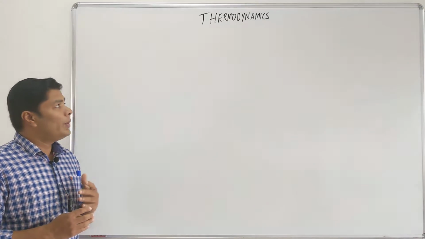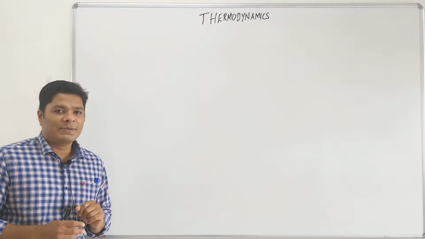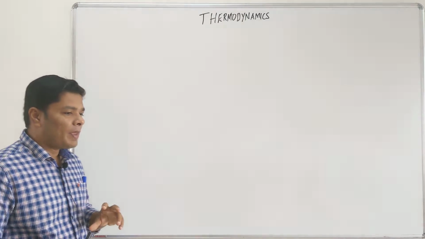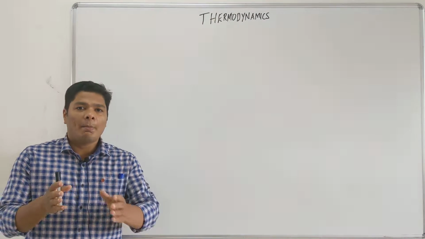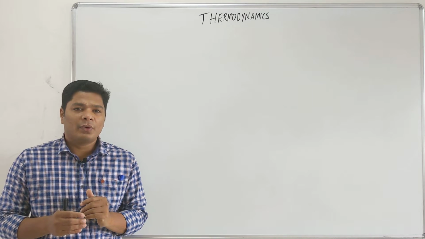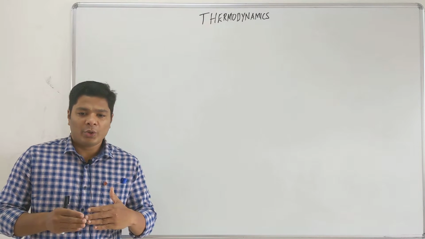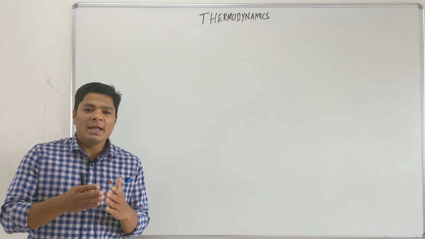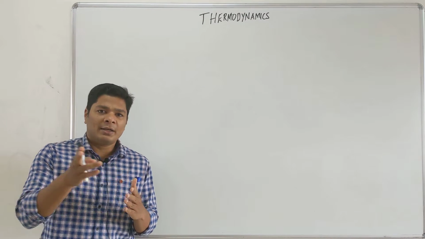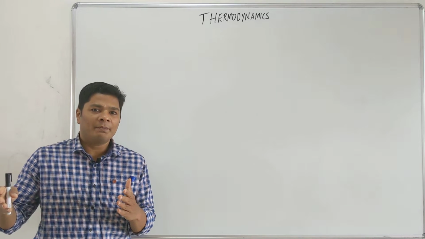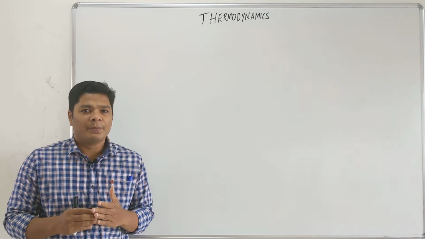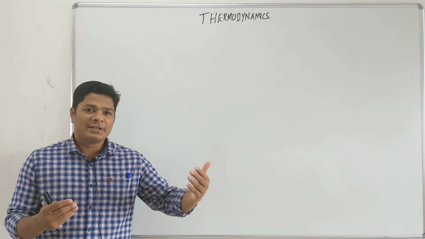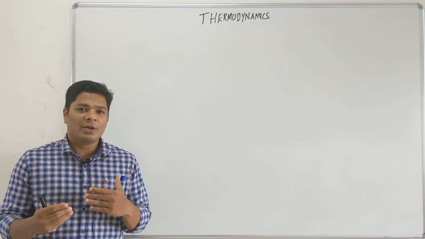Okay, now when you look into thermodynamics, the first thing you want to say is functions: state function and path function. So any given quantity can depend on the path you take. For example, if you take your house, going from your house to the nearest neighbor's house, depending on the direction you take, the path you take, the amount of work done by you is different. Obviously, if you went the long route, you would have spent a lot of energy, and if you went the short route, you would have spent less energy.